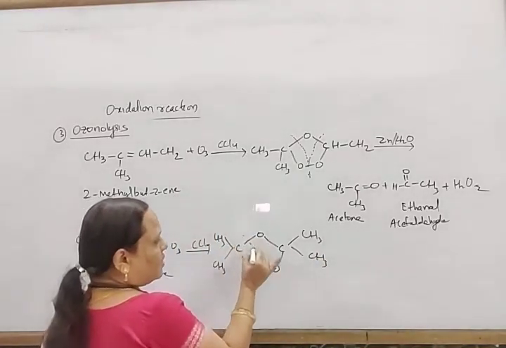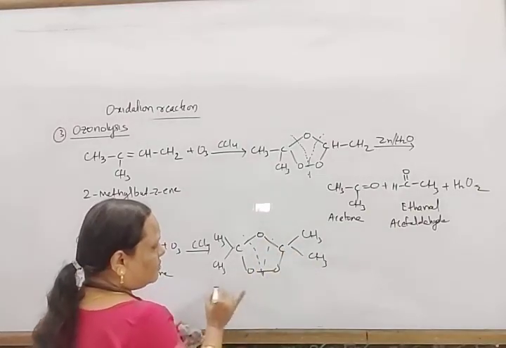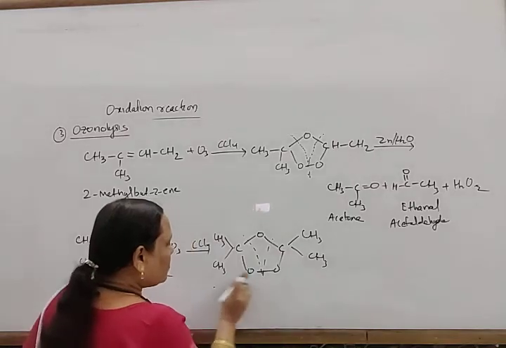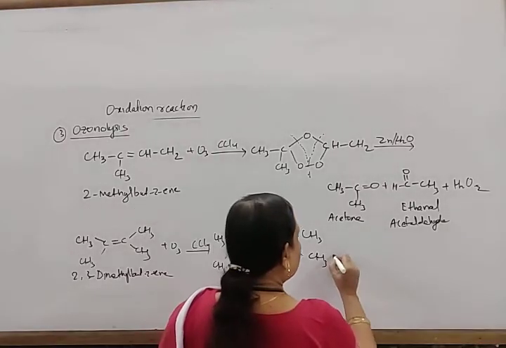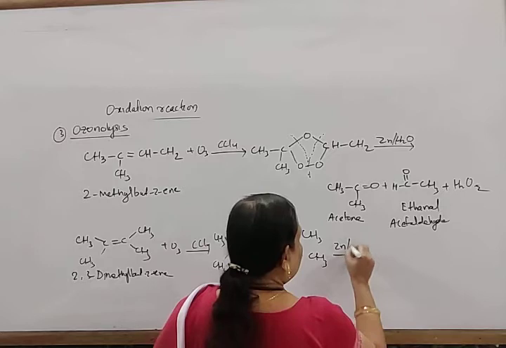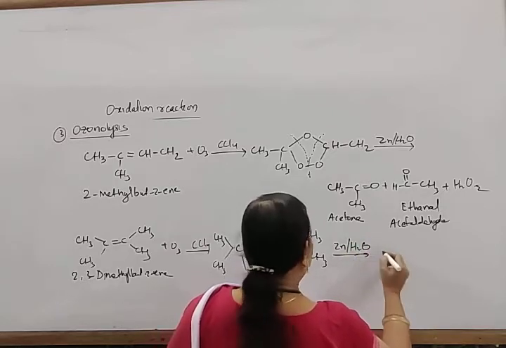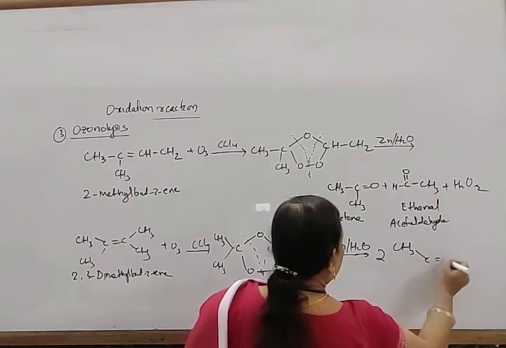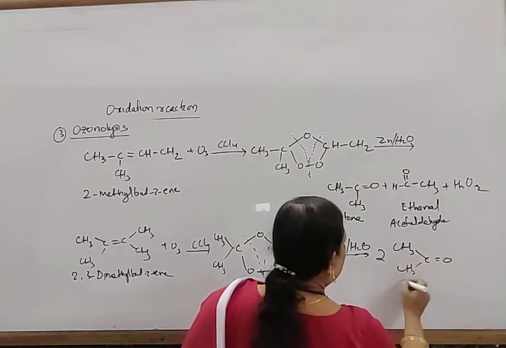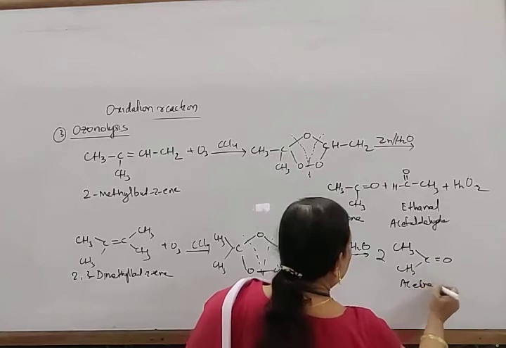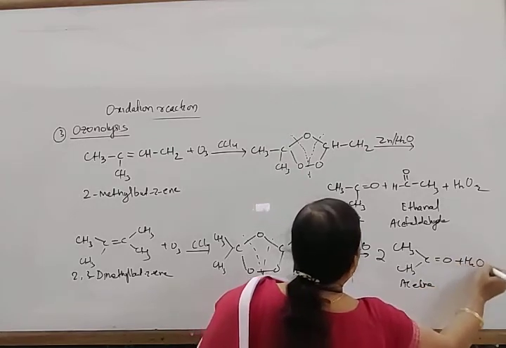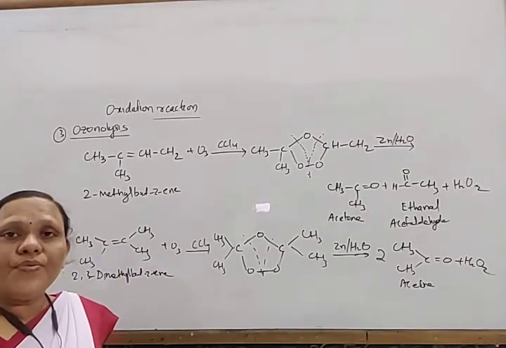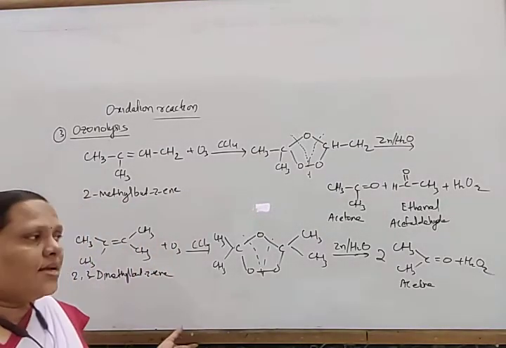And here bond breaking takes place. This part is one carbonyl compound, this part another carbonyl compound. As both sides are identical, when it is treated with zinc and water, it forms 2 moles of acetone, C double bond O, CH3, and hydrogen peroxide, the side product. So these are some ozonolysis reactions.